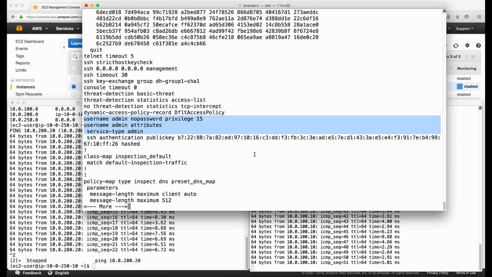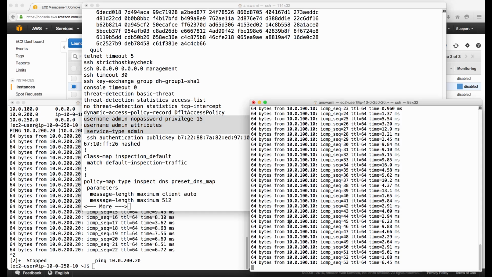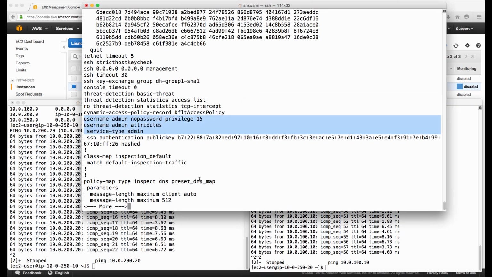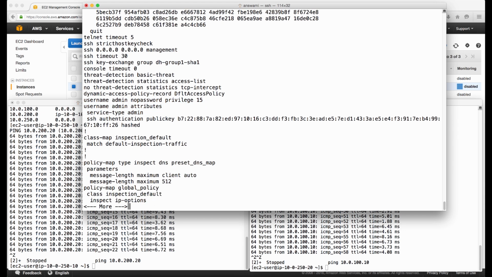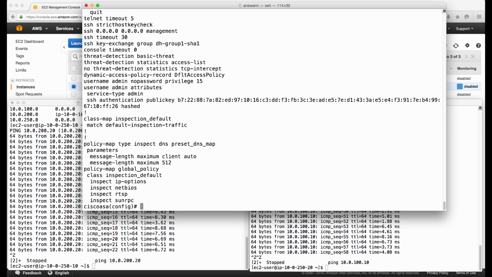So basic advantages of using day 0 config file is you can create a config file at the time of creating instance and you can boot your instance with required configuration. So that's it for day 0 configuration file.